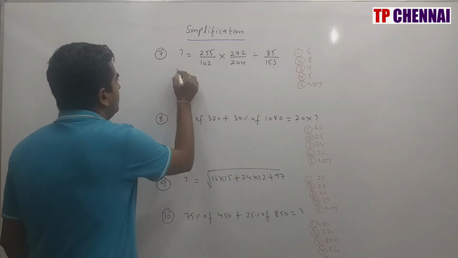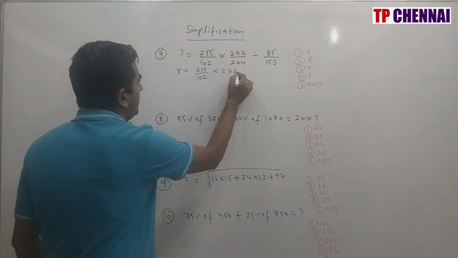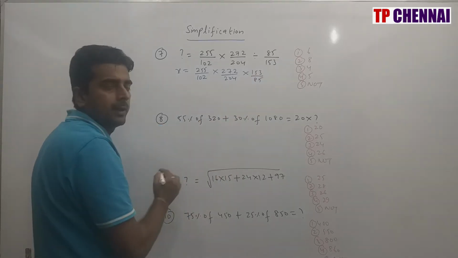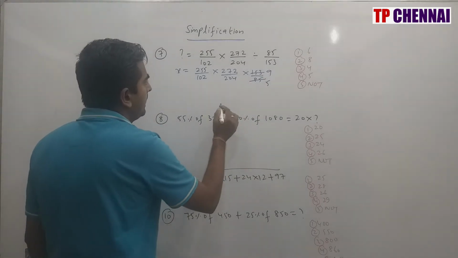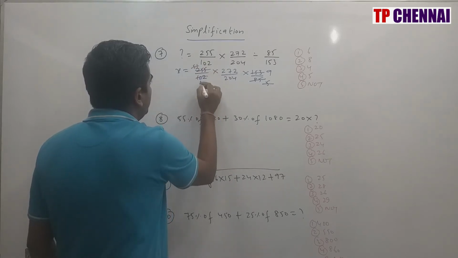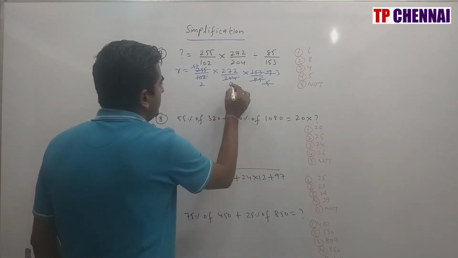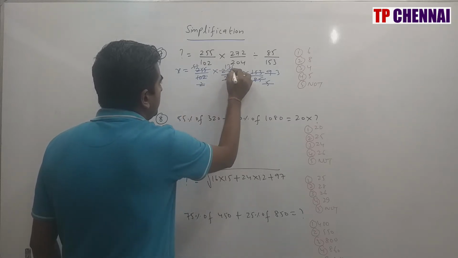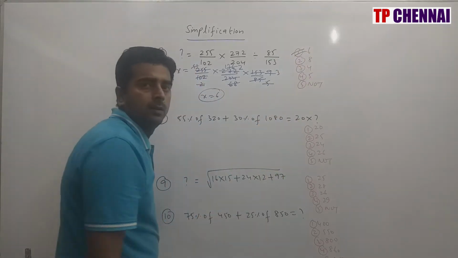So x is equal to 255 divided by 102 into 272 divided by 204 into 153 divided by 85. So 17 5s are 85, 17 9s are 153. Then this is 5, 51, 51 2s are 102, then 3 3s are 9, 3 6s are 18, 3 8s are 24, then 2 13s are 26, 6 2s are 12. So x is equal to 6. So my answer is nothing but the first option.